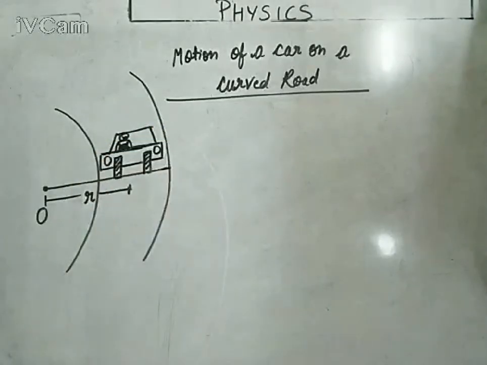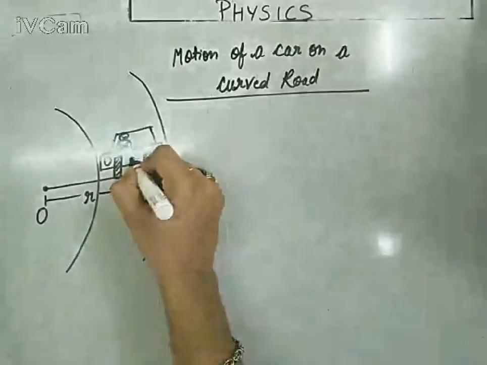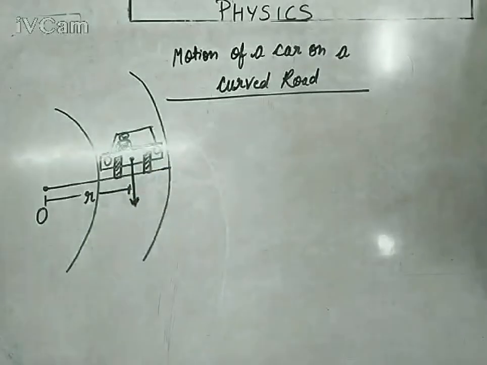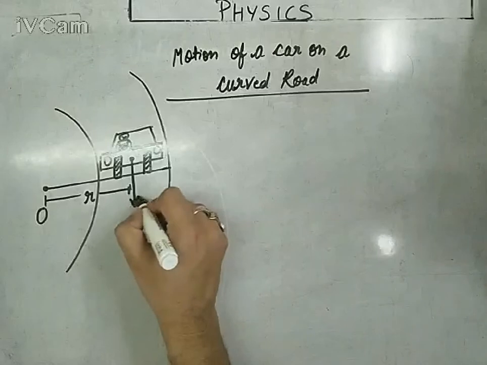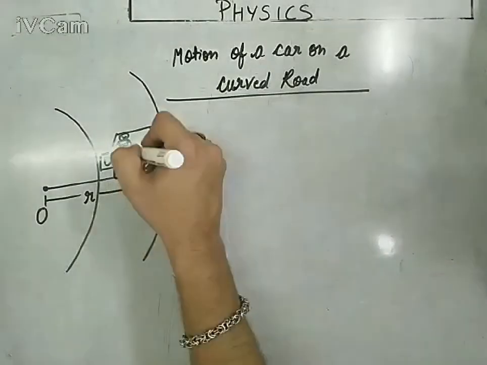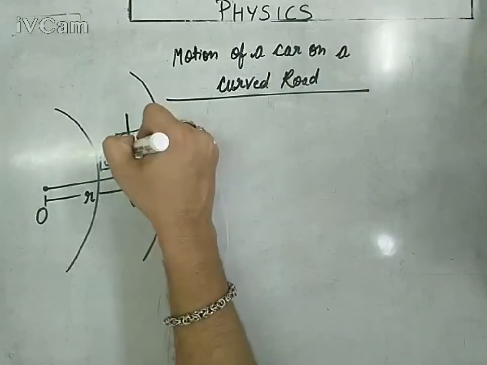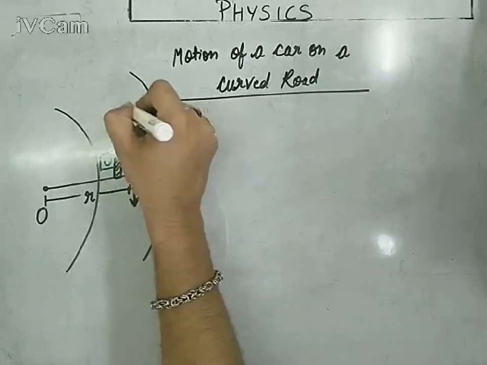You can see clearly its weight is acting perfectly downward. The total car plus person's weight is acting perfectly downward with weight mg. The reaction of the surface always acts perpendicular to the surface. This is the reaction of the surface. Let's say it is R.